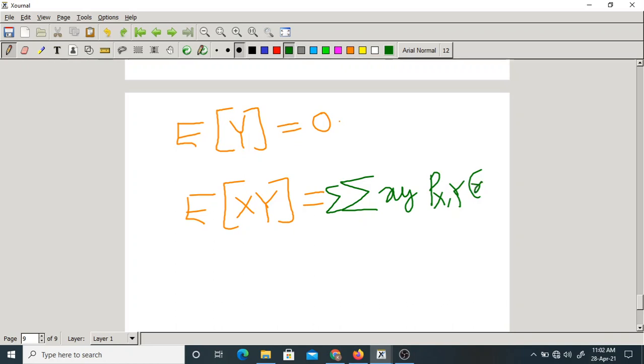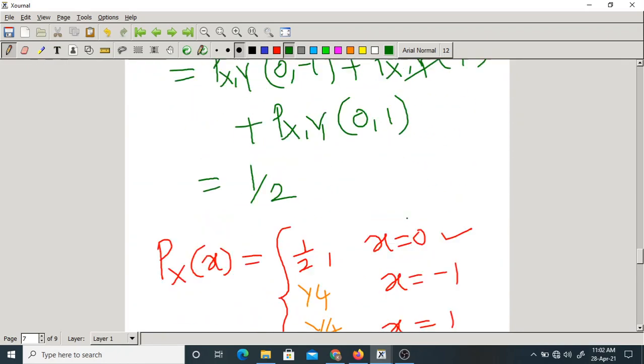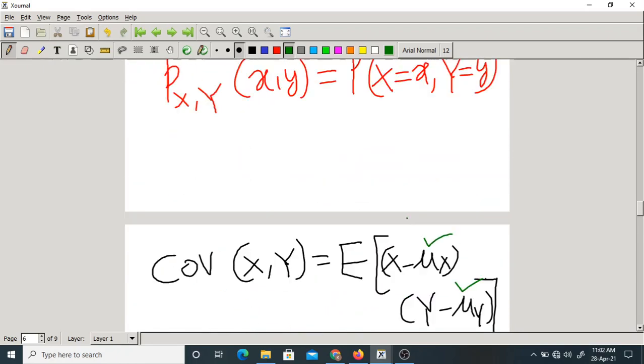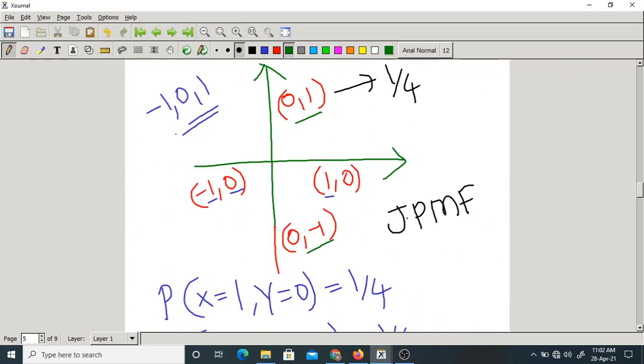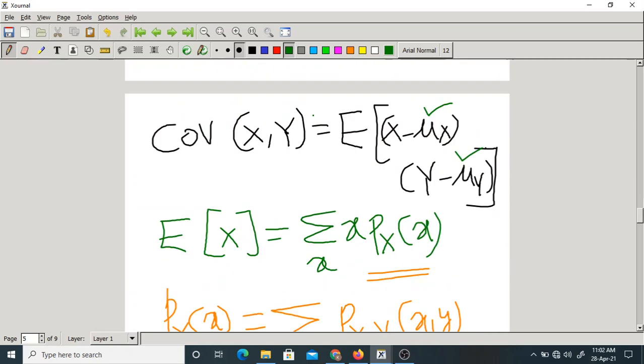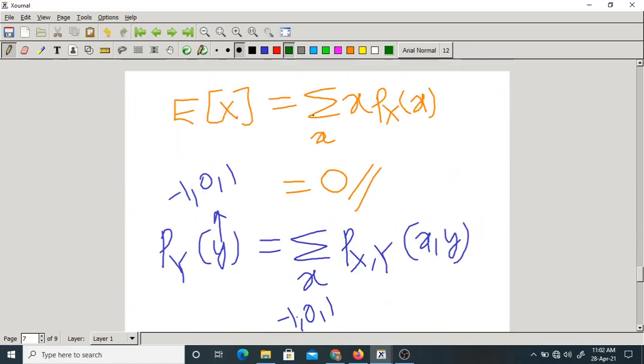Here it is very simple. What is small x into small y? What is 1 into 0? 0. Minus 1 into 0? 0. 0 into minus 1? 0. 0 into 1? 0. So the product xy is 0 every time.